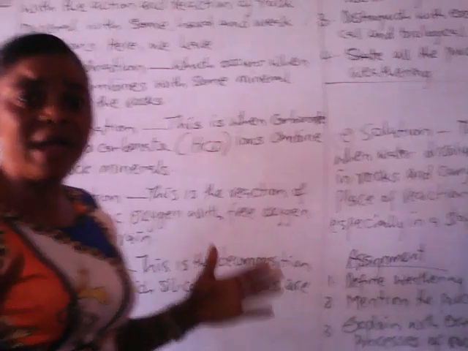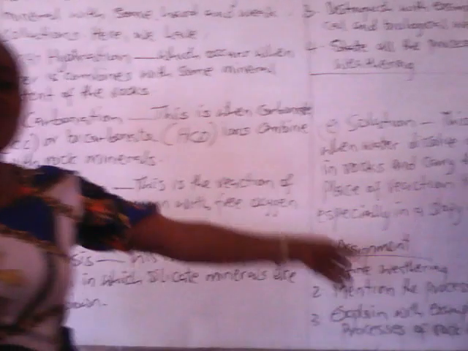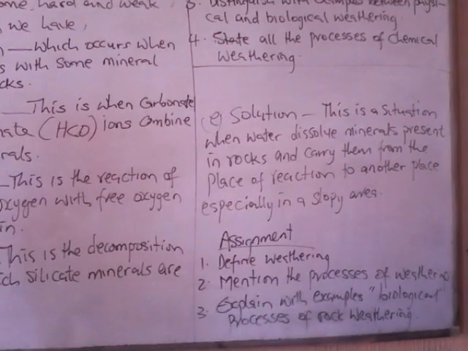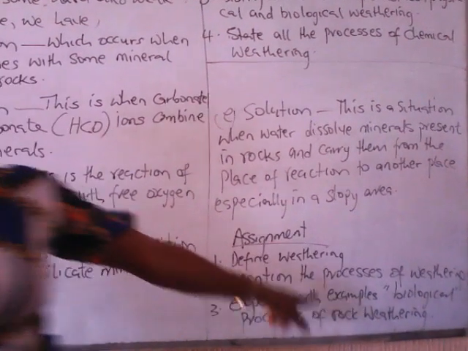So my dear princesses, today we come to the end of the lesson. Look down for your assignment. Number one, define weathering. Mention the processes of weathering and explain with examples the biological processes of rock weathering.